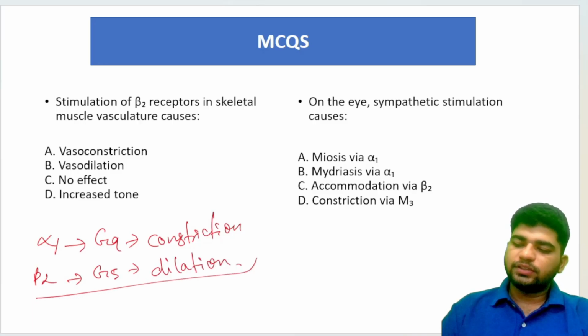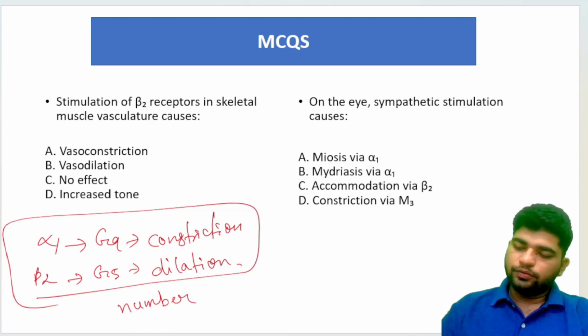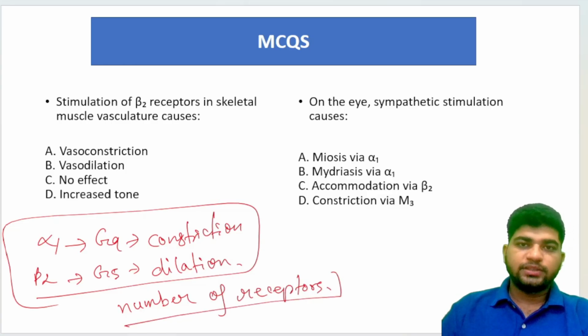But what if the person is given a non-selective adrenergic agonist? It will act on the alpha 1 receptor as well as the beta 2 receptor. But what will happen at that time? At that time, it generally depends on the number of receptors present in that particular area.